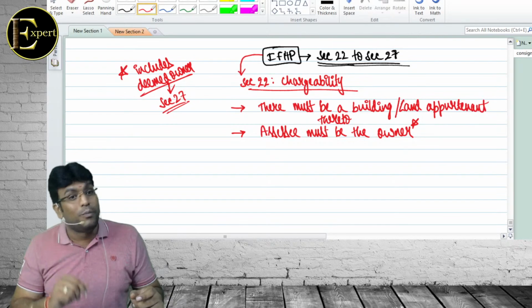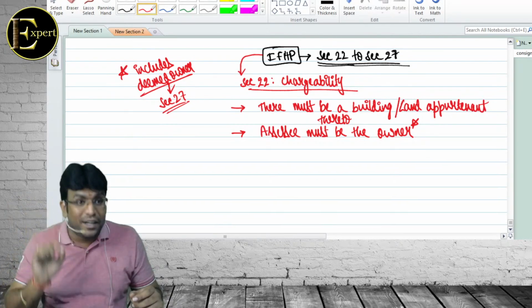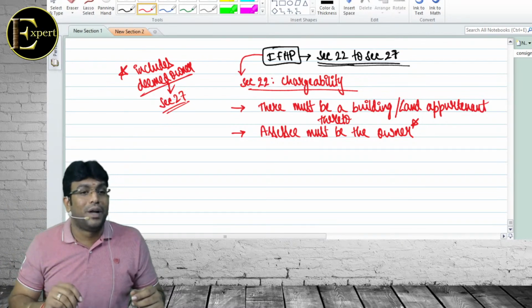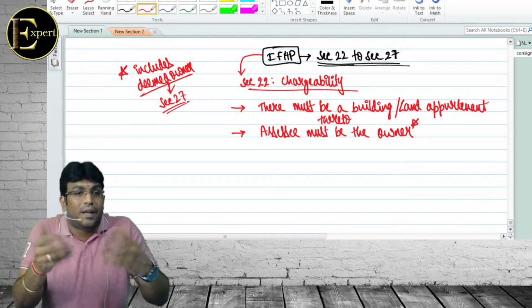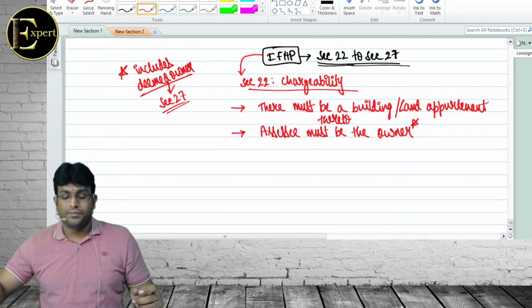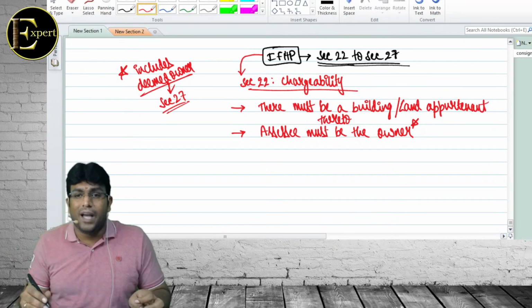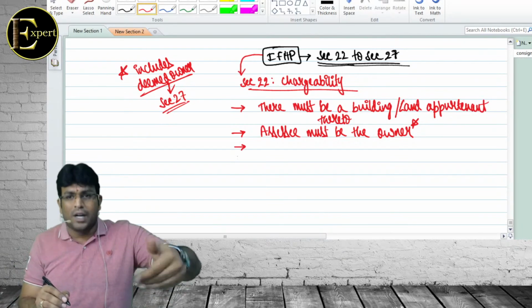I'll also make you write one more point. Rent from letting out of a vacant land will also come under income from other sources, because vacant land is not a building, and it is not a land appertaining thereto. Clear beta? So what is the first condition? There must be a building or land appertaining thereto. Assessee must be the owner. Owner also includes? We'll talk after 5 minutes.